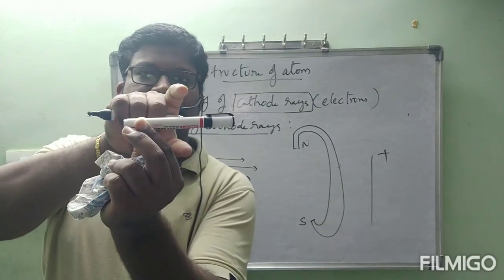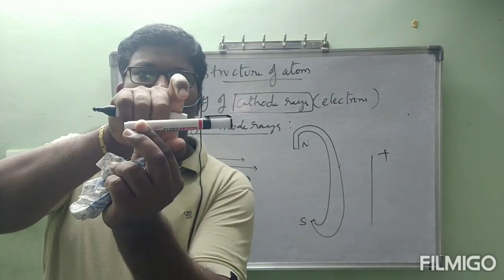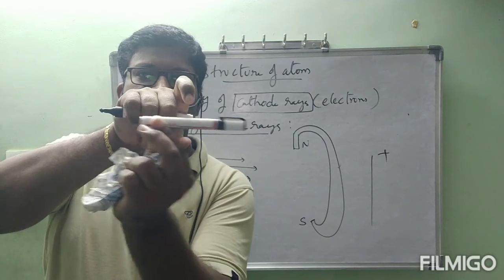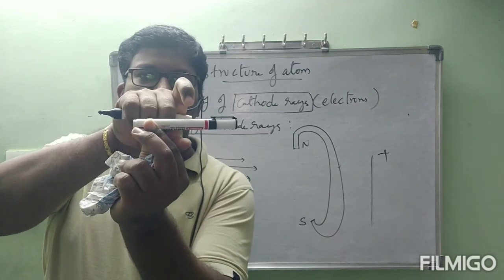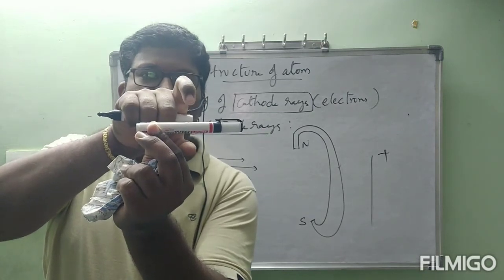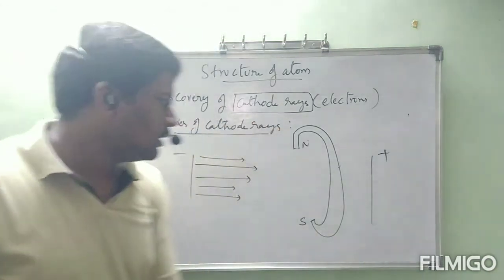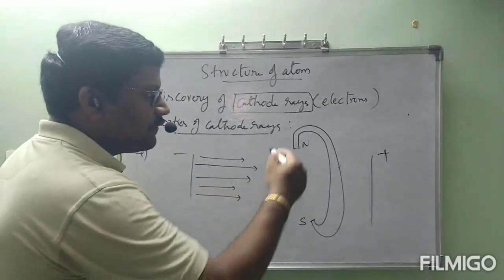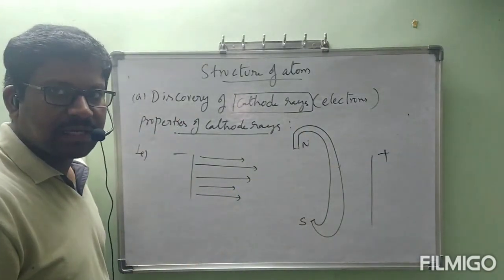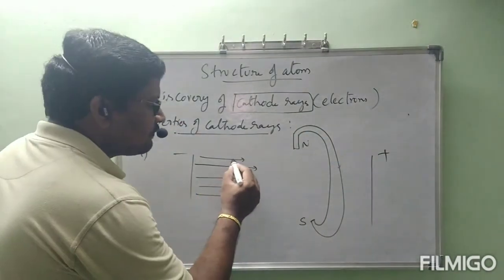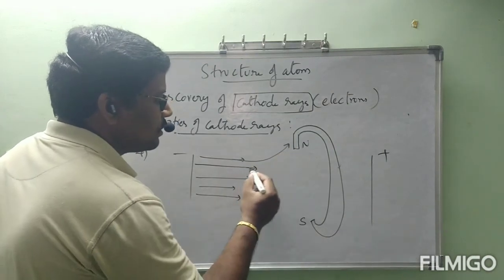Now I am going to keep it like this. This is north pole and this is south pole. This is the cathode ray discharge tube. Exactly from above and below I am going to keep north pole and south pole. I hope you understood. Now, in the path of these cathode rays, we kept north pole and south pole, that is, we applied a magnetic field. Then these cathode rays are deflected towards the north pole.